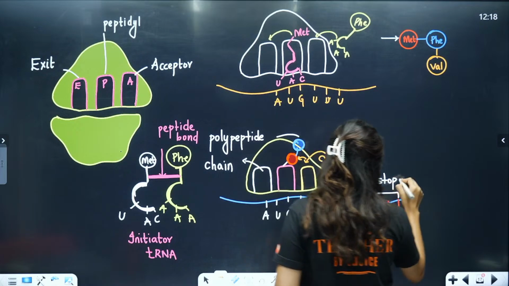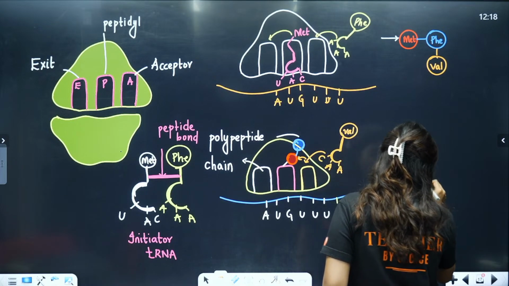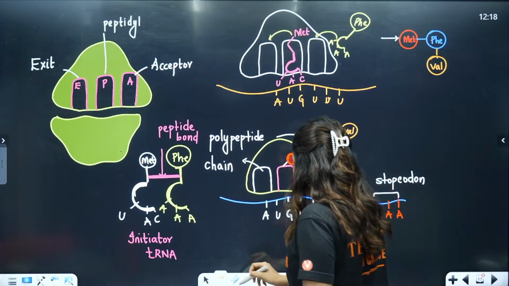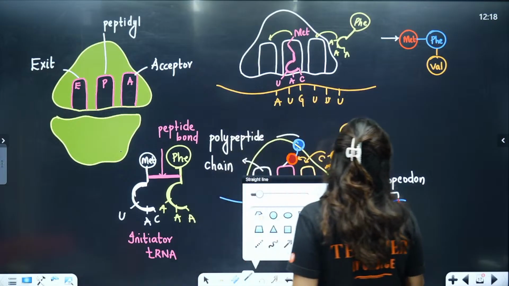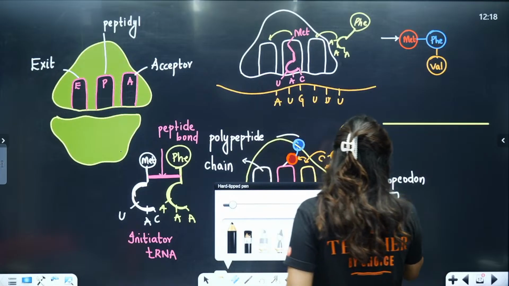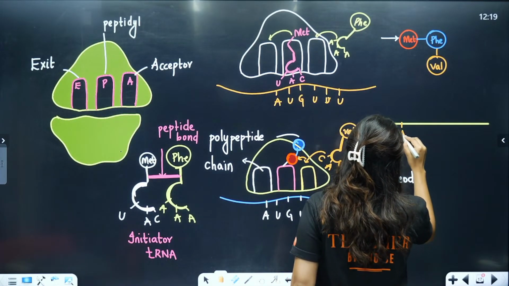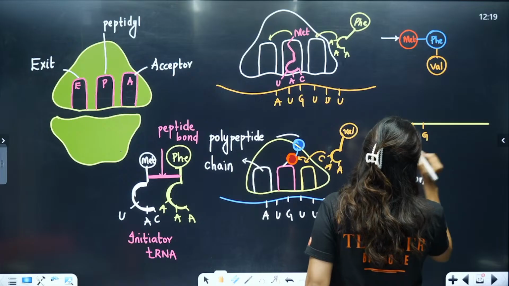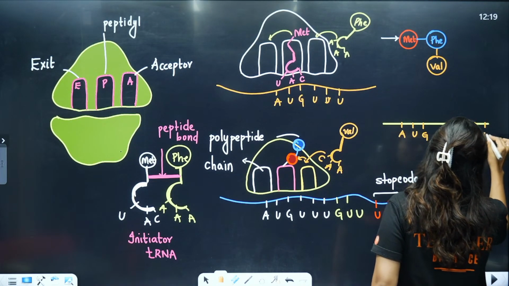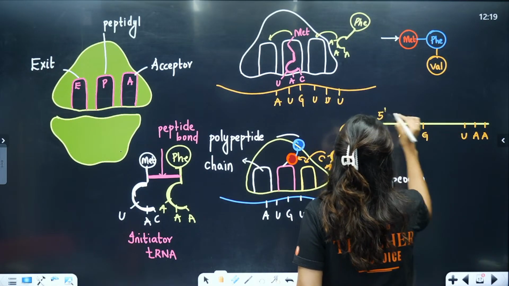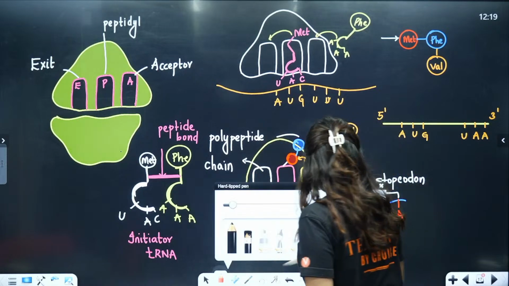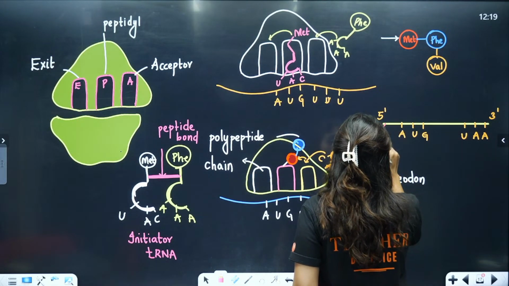With the stop codon, students, we also have something called untranslated regions, which are UTRs. Now, where are UTRs present will come as a question. So let's assume this is your mRNA, and on this, let's say here we have AUG, and here we have UAA, the stop codon. This is our 5' end, this is our 3' end. So here we will have our UTRs.